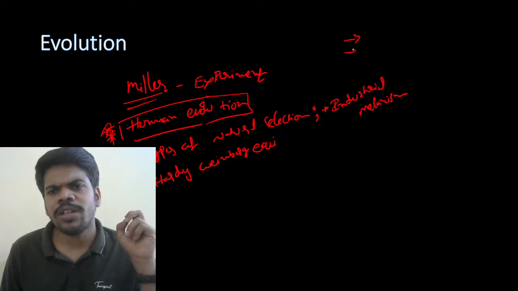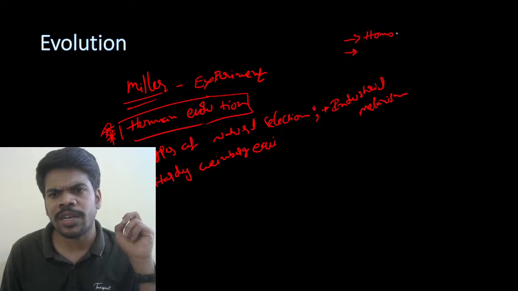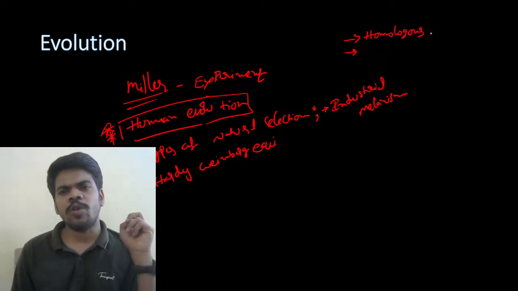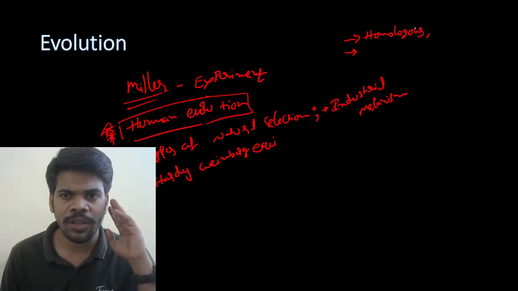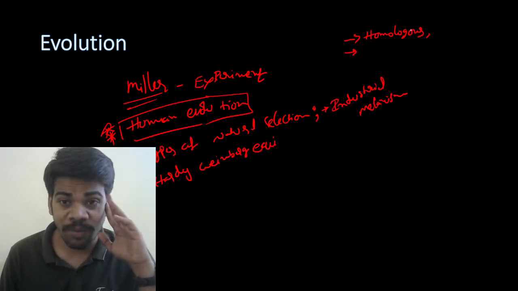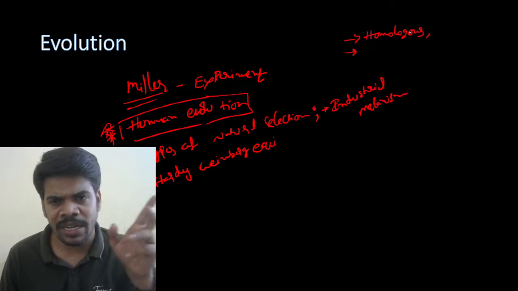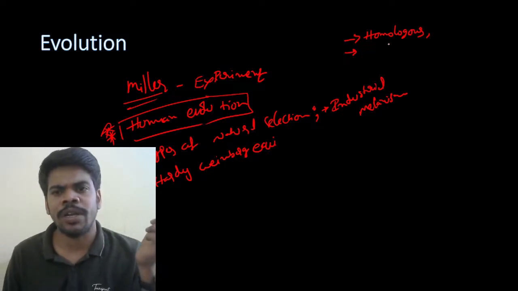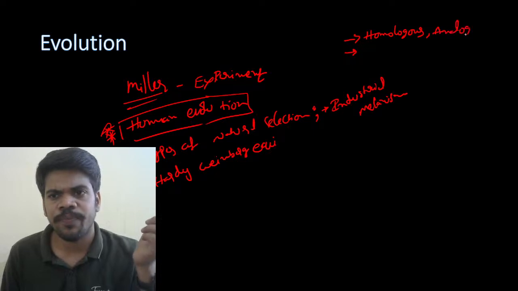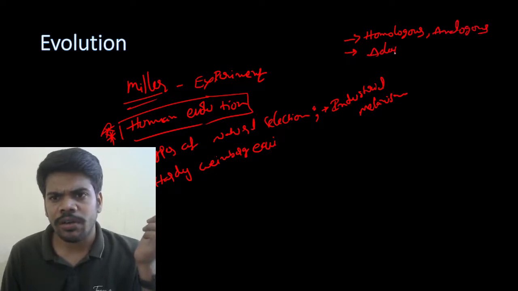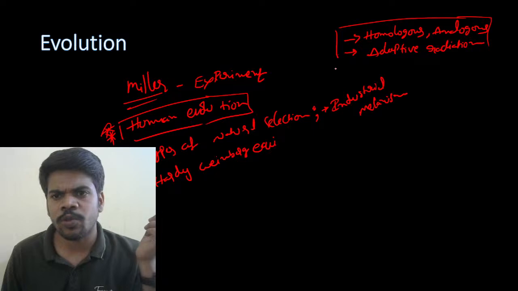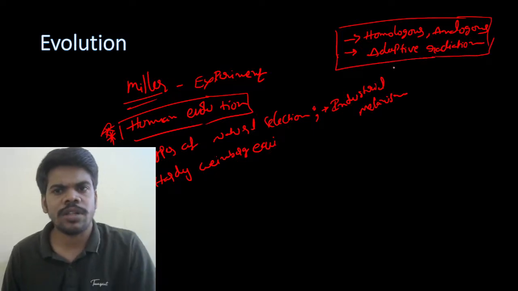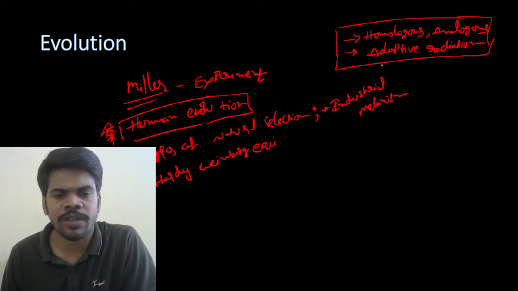Now come to the 2 mark questions. Every time they are going to ask homologous, analogous, examples. Homologous and analogous definitions you should definitely read, but one time they asked for a plant example: give me an analogous example from animals. Animal example, plant example, at least one. One plant example and one animal example you have to read. Homologous and analogous, adaptive radiation. These are very special. You have to read these 2 questions for the 2 marks or 3 marks. Adaptive radiation, homologous and analogous organs.